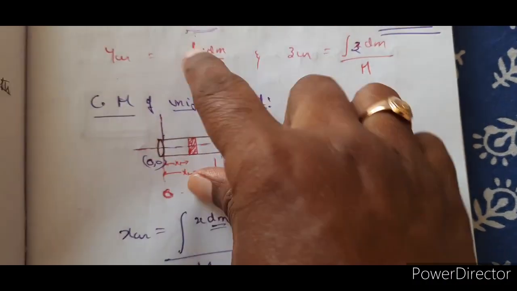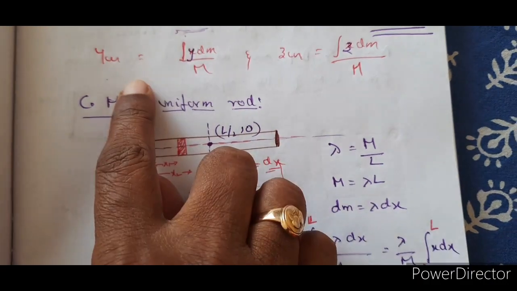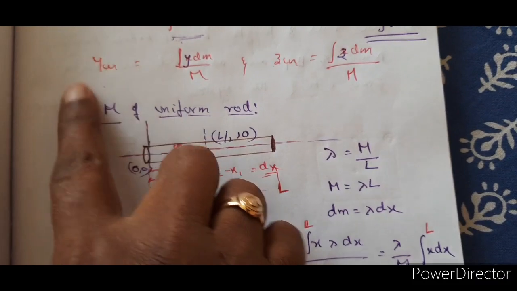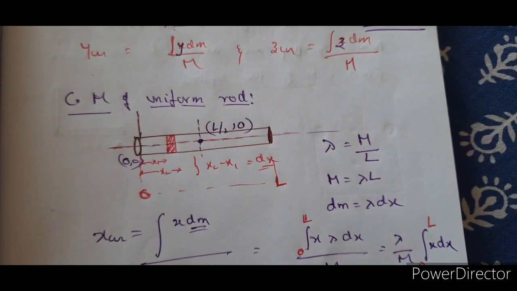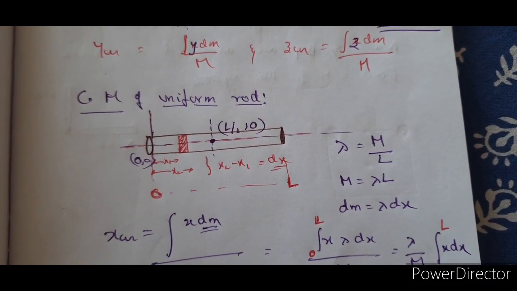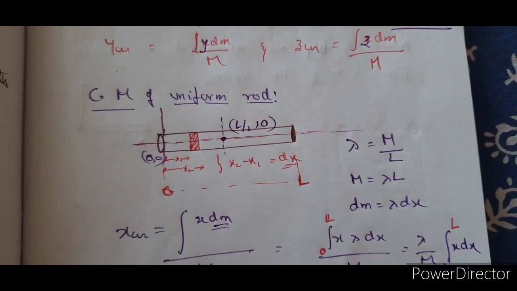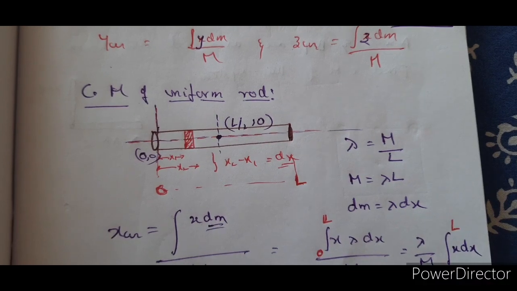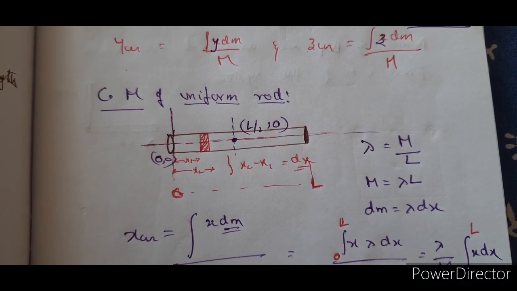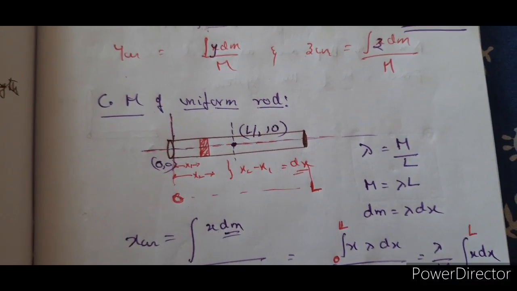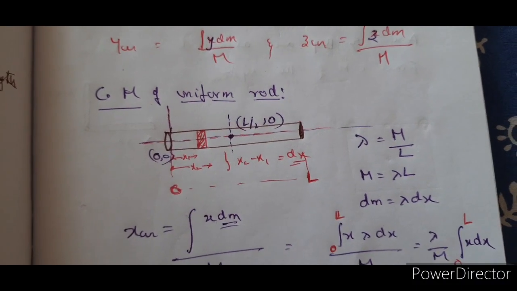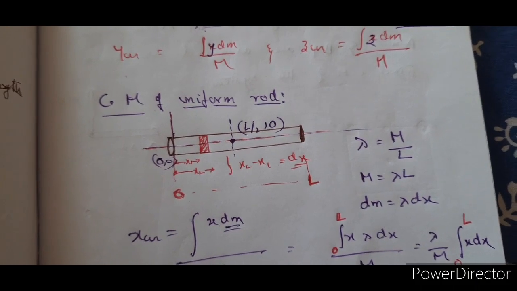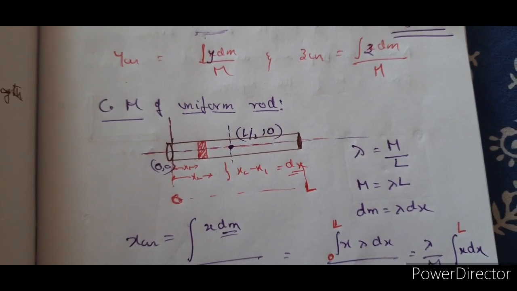Suppose I align this one like this. Then what will be the coordinates of center of mass? Then you say 0 comma L by 2, where L by 2 is the y coordinate and 0 is the x coordinate, right? So for the center of mass of a uniform rod, you can simply talk about the distribution of mass along a particular axis, maybe x-axis, maybe y-axis, maybe z-axis. We are not going to talk about the distribution along x, y, z, all three.